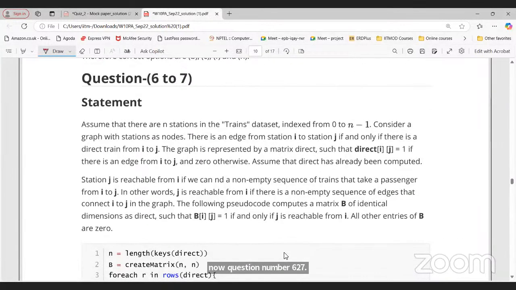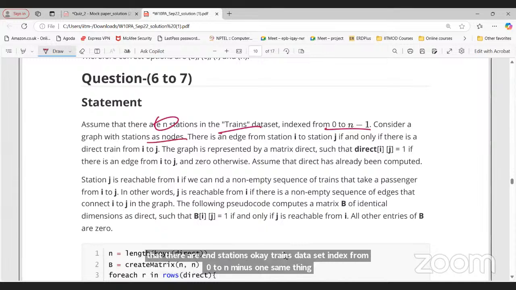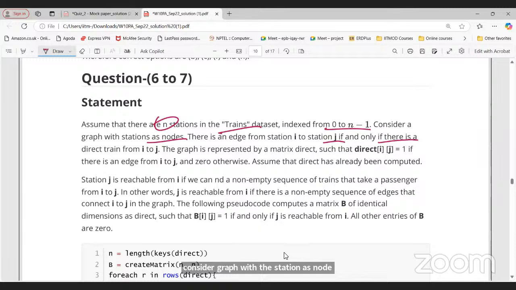Assume that there are n stations, with indices from 0 to n minus 1. Consider a graph with the stations as nodes. There is an edge from station I to J if and only if there is a direct train from I to J. So there is an edge from I to J in that graph only if there is a direct train from I to J.